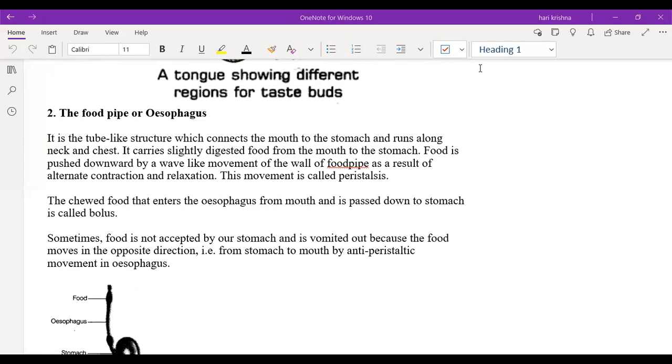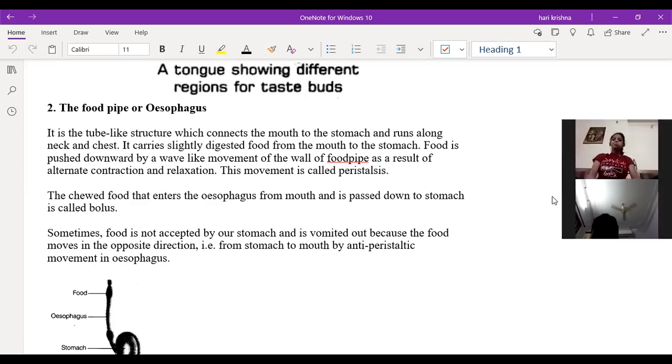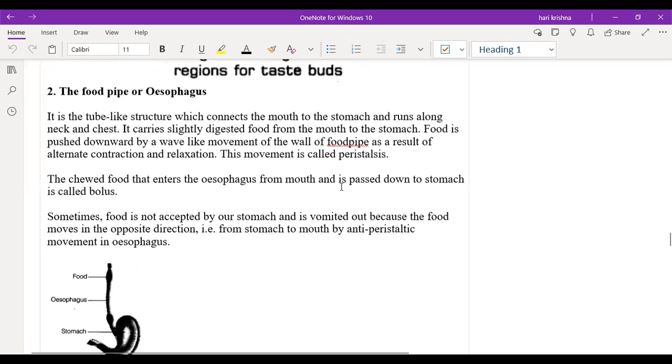The esophagus is nothing but the food pipe. You already know what the esophagus is. It's a large pipe-like structure which connects the buccal cavity to the stomach. The food pipe and the windpipe run along the same track, always side by side. It is a tube-like structure which connects from the mouth to the stomach and runs along the neck and the chest.